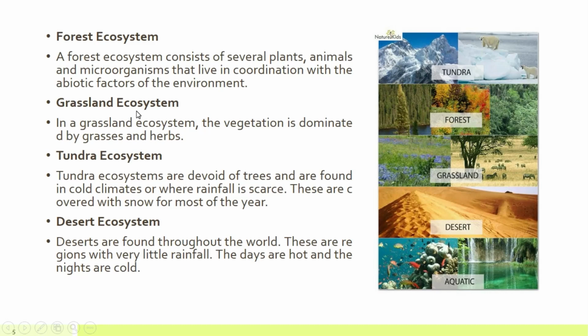In grassland ecosystem, grasses and herbs are dominant, and in tundra ecosystem, most of the time this kind of ecosystem is snowy, and animals that are able to live in cold climate can survive here. And about desert ecosystem, we can say that throughout the world we can find deserts, and there is very little rainfall, and days are hot and nights are cold in deserts.